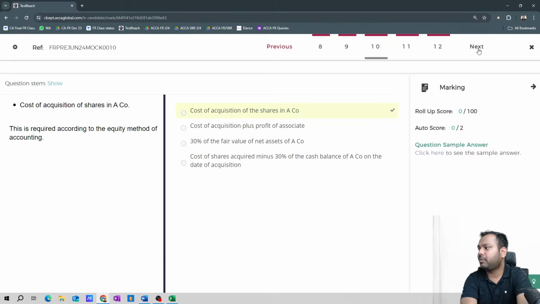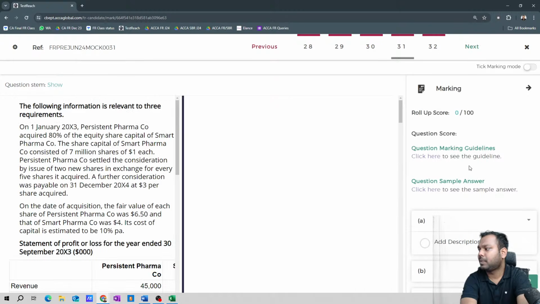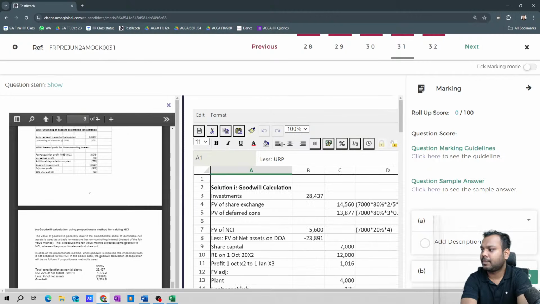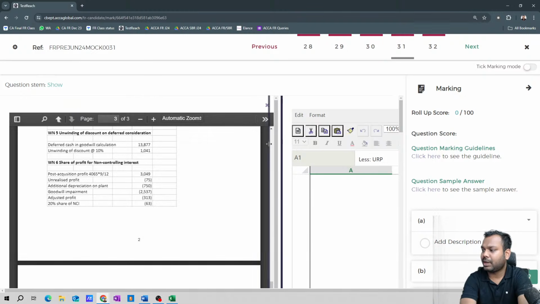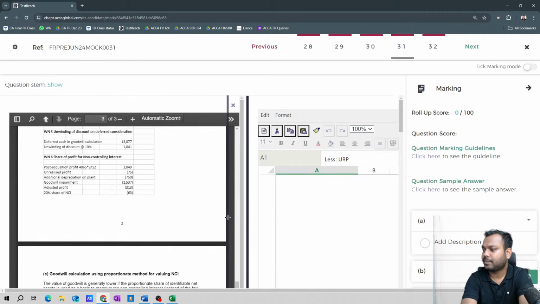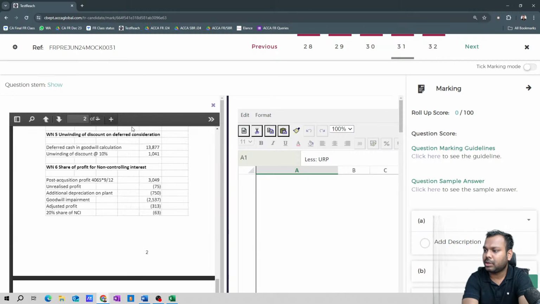Now, question number 31. This is a sample answer. So now we can compare it side by side, our answer versus the suggested answer. Now see, zoom in. We do have an option for zooming.